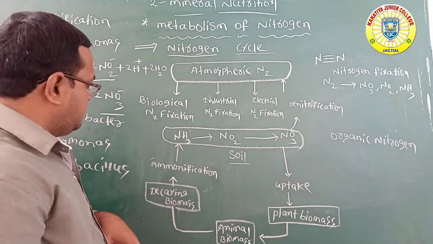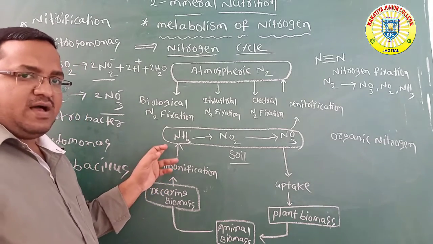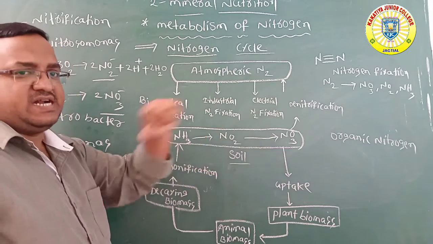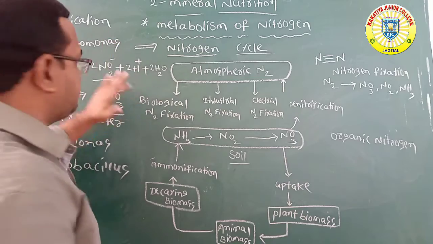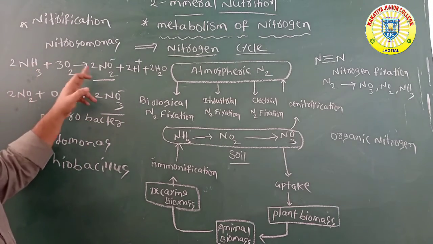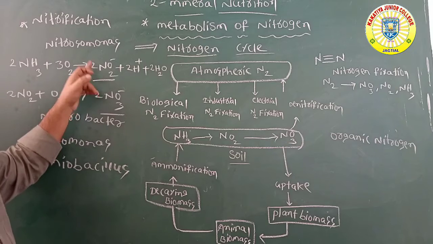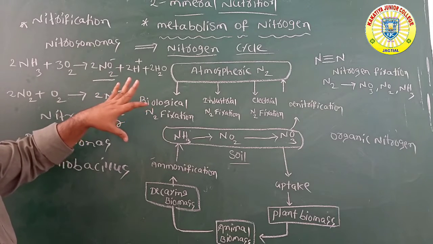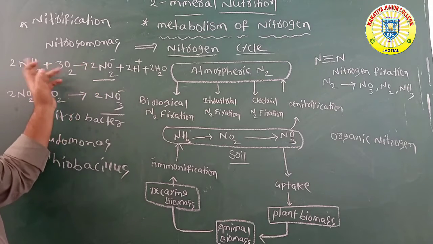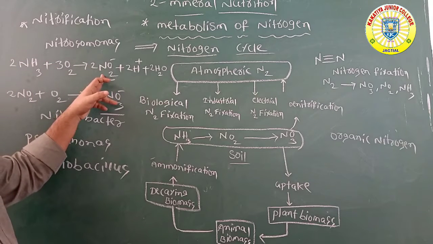Ammonia is then converted into nitrites and nitrates with the help of two reactions. In the first reaction, ammonia is oxidized and converted into nitrites with the help of the bacteria Nitrosomonas.